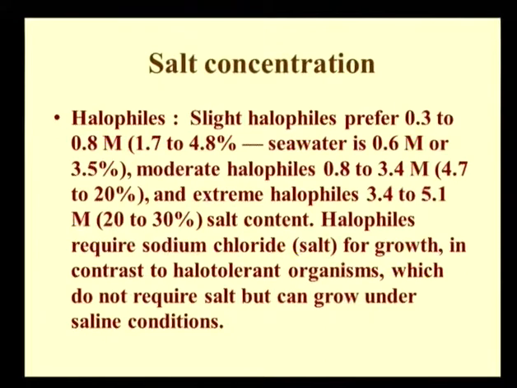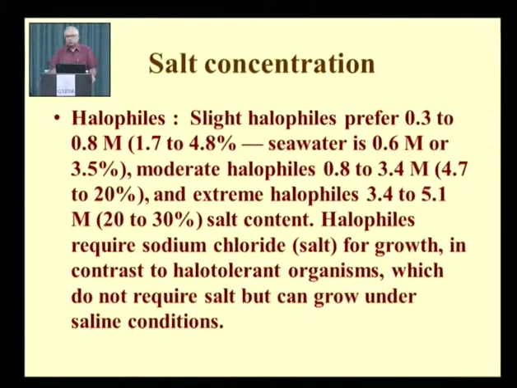Then those organisms which are growing at slightly higher concentrations of salt are known as moderate halophiles. So these organisms grow from 0.8 to 3.4 molar of salt concentration, which is 4.7 to 20%. And extreme halophiles have an optimum salt concentration above 20%, which ranges between 20 to 30%.